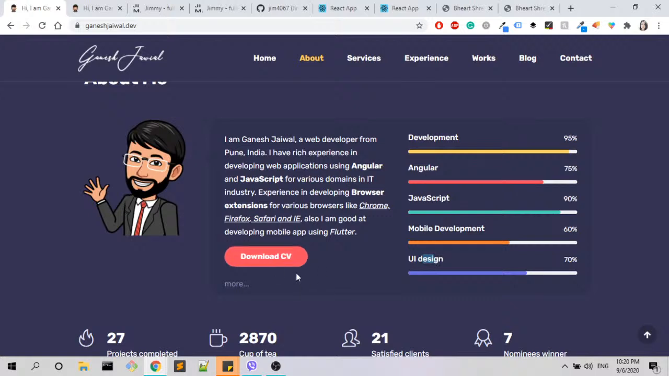And then you have download CV, which is cool, and then you have more. Because we are talking about your portfolio, which is the part that you want to show yourself, you don't want to hide stuff.